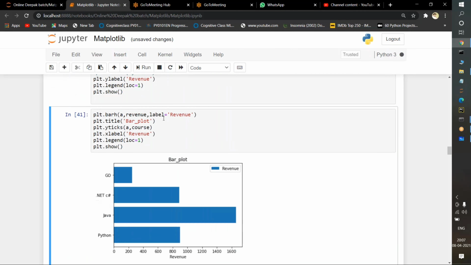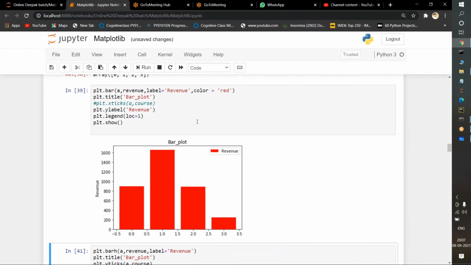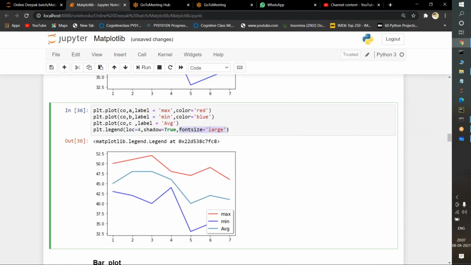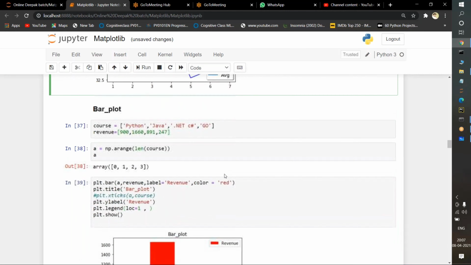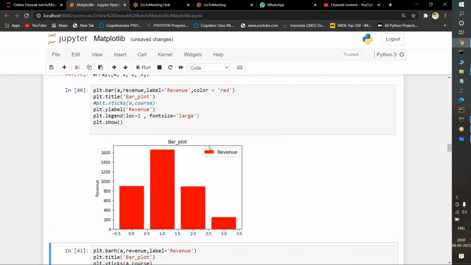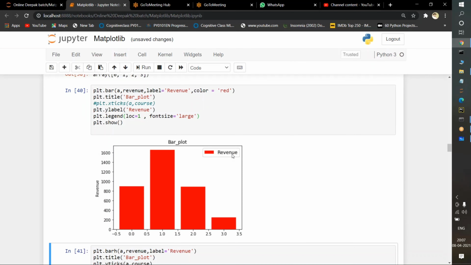Now I want to show this image. If you execute it, see here, everything is in red color. If you want to change the font size, I will copy this and paste it here. Now if I execute again, see, the size of this particular legend pop-up has been increased.